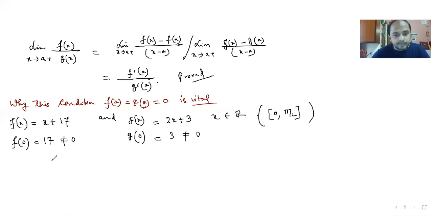So limit x tends to 0 fx by gx. You can put your attendance quickly in the chat box, otherwise time is running out.